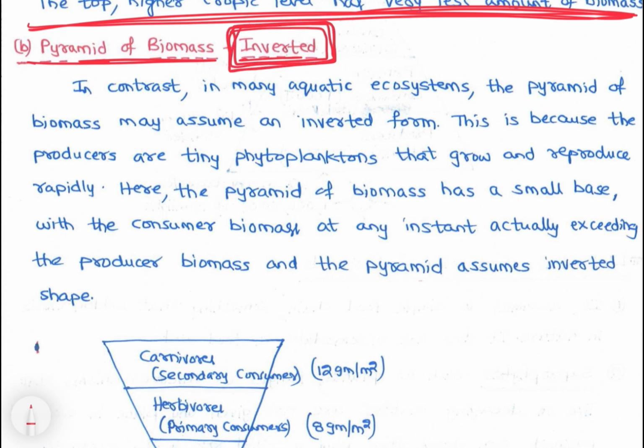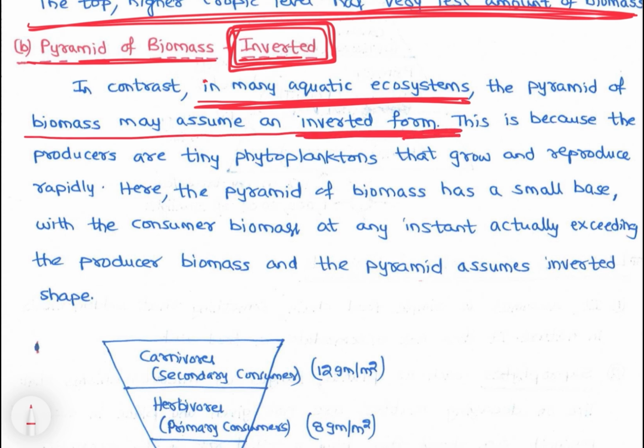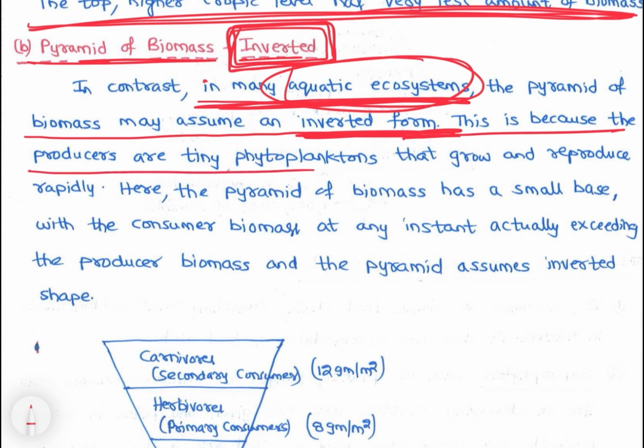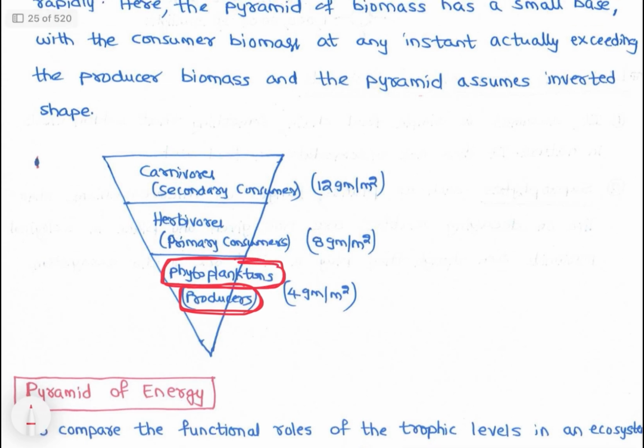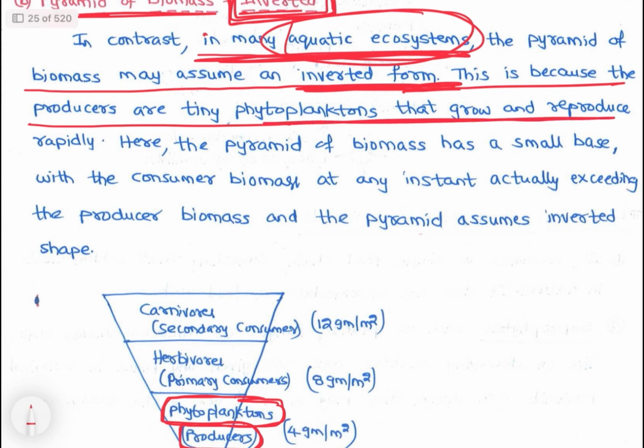In contrast, in many aquatic ecosystems, the pyramid of biomass may assume an inverted form. This is because the producers are, let's check. See here, in aquatic ecosystems the producers are at the bottom. The producers are phytoplankton, and their weight will be less because they are tiny and they grow and reproduce rapidly.